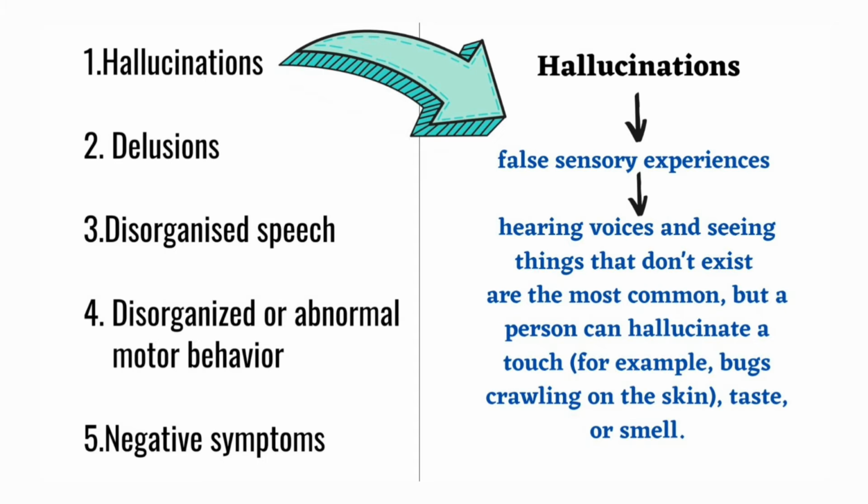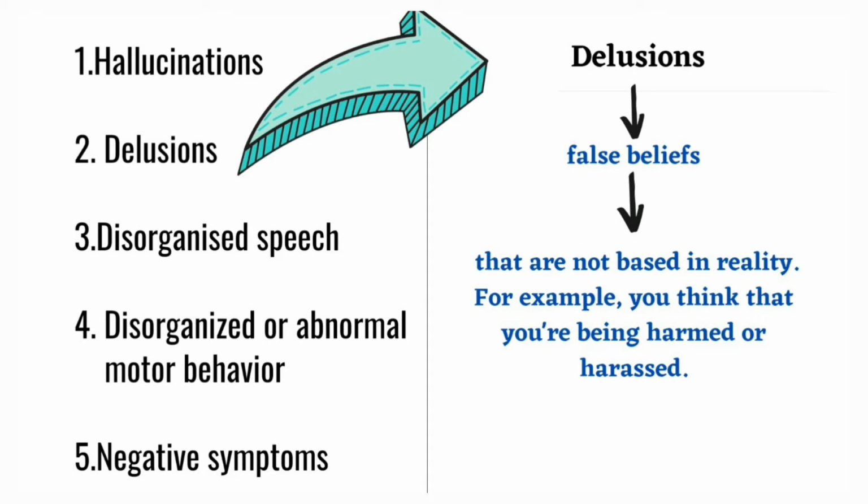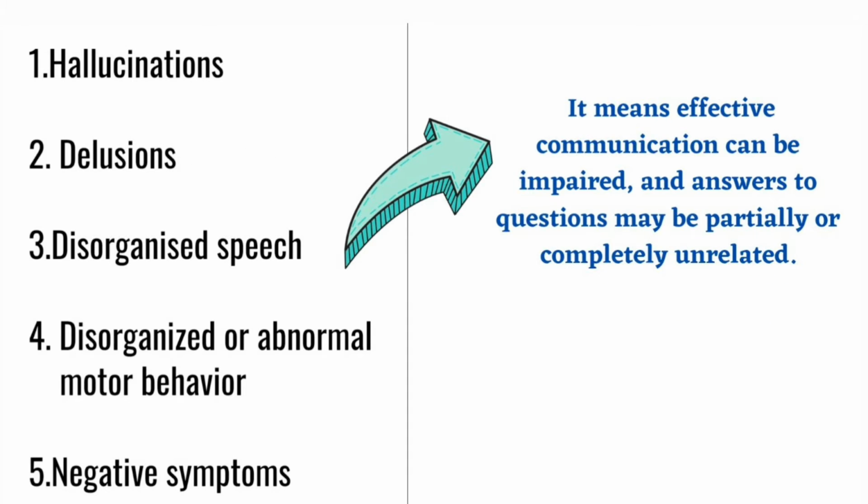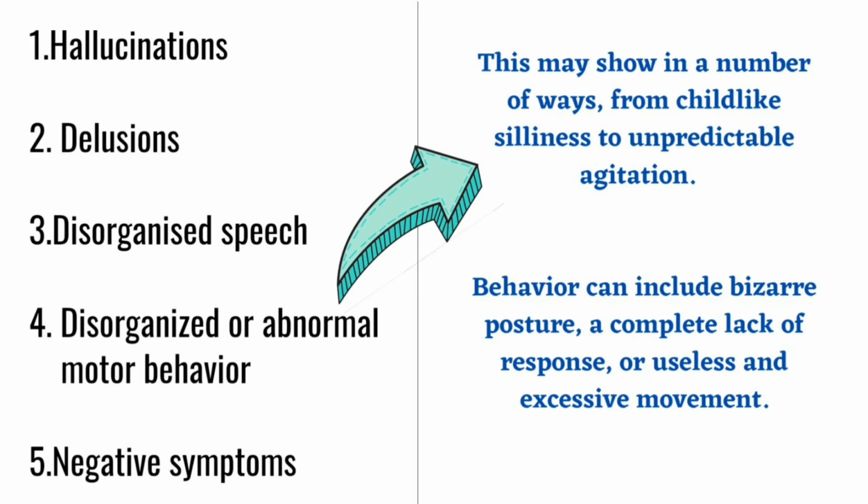most common, but a person can hallucinate a touch, for example, bugs crawling on the skin, taste, or smell. Delusions. These are false beliefs that are not based in reality. For example, you think that you're being harmed or harassed. Disorganized speech. It means effective communication can be impaired, and answers to questions may be partially or completely unrelated.